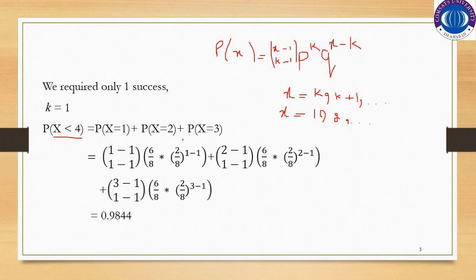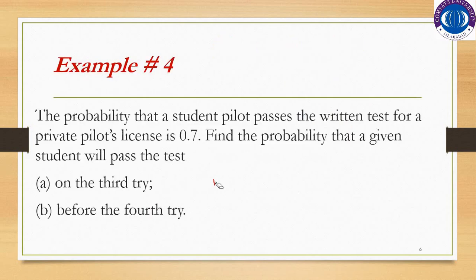In probability x is equal to 2, we will substitute 2 in the place of x. And for probability x is equal to 3, we will substitute 3 in place of x. By simplifying this, we will find out that probability of x less than 4 is 0.9844.